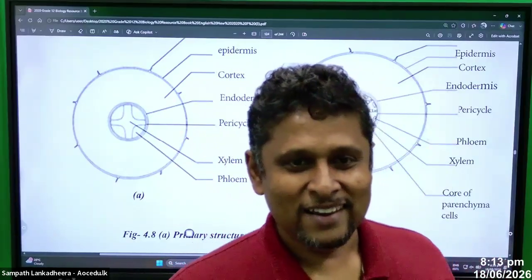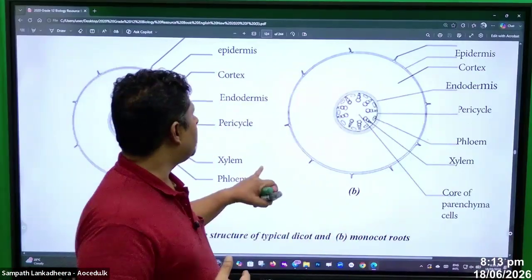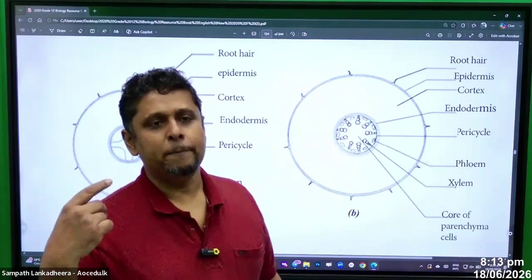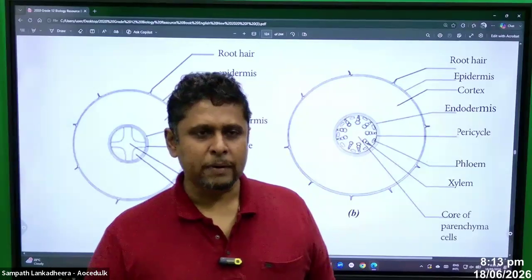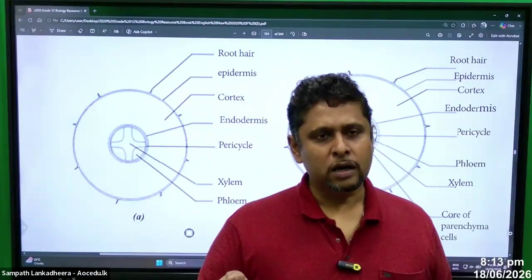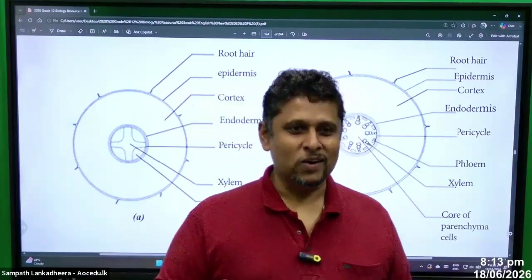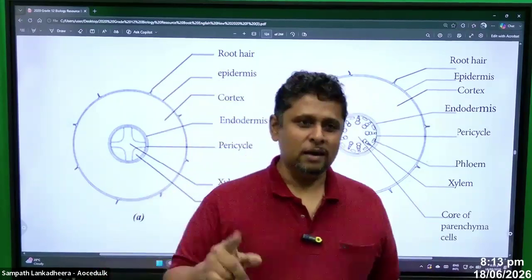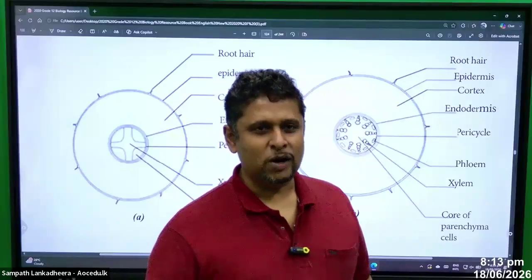Very good. Right, here we can see the pericycle difference. Monocot pericycle is not meristematic. Dicot pericycle is meristematic. Monocot pericycle is not forming lateral roots. Dicot is forming lateral roots. And then pith is not present in the dicot. Pith is available in the monocot.